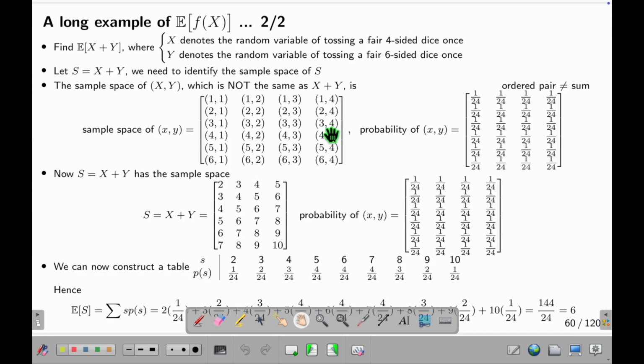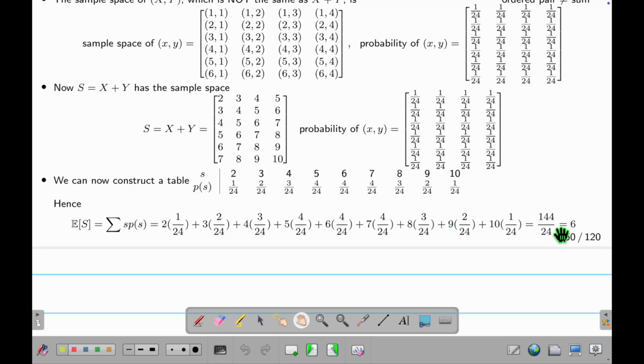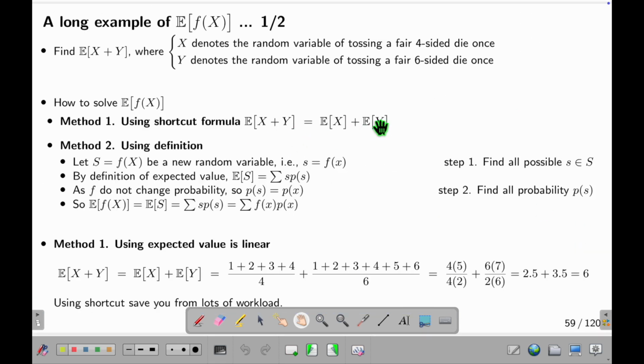What's the second way? The second way is you find all the possible outcomes of X and Y, find all the possible probabilities, and then compute them and do a ton of things and you get the number. But if you use this formula, 19. This is why this is useful. So let's look at them both. Method 1, use the shortcut. Method 2, use the definition, which is insane. Method 1 is this, right? So E[X plus Y] is EX plus EY.